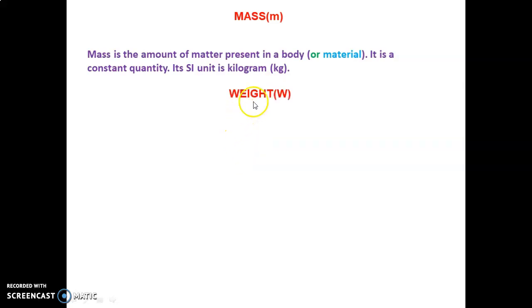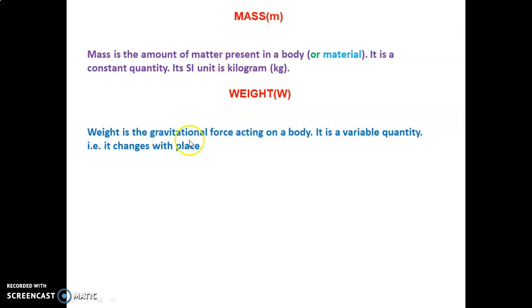Okay, then weight. For mass we normally use the symbol small m. Weight, W. What is the difference between mass and weight? Weight is the gravitational force acting on a body. Weight is not a mass. It is actually the force, the amount of force due to Earth which acts on a body. How much force is applied on that body by Earth?